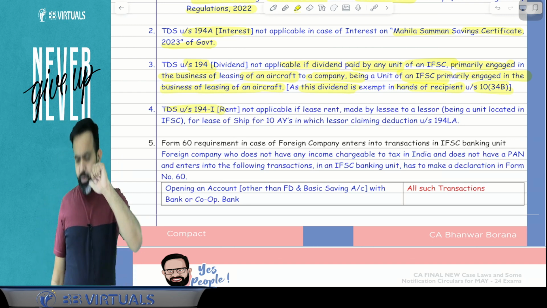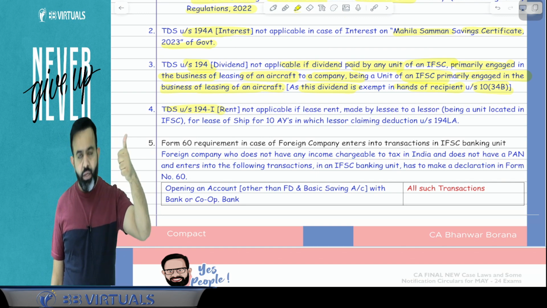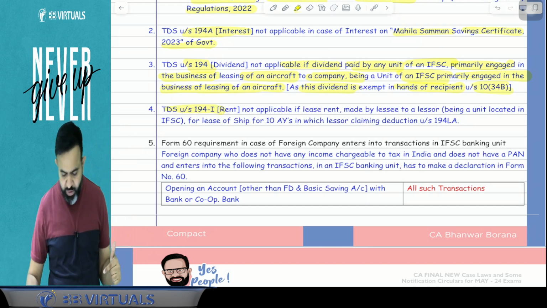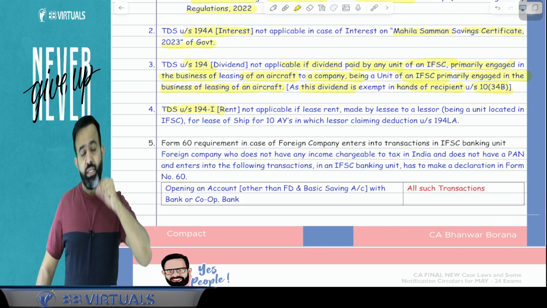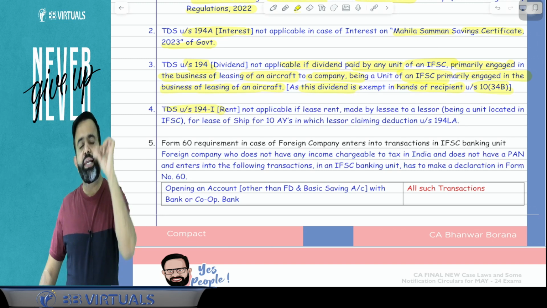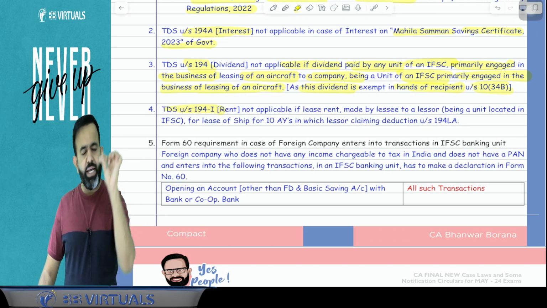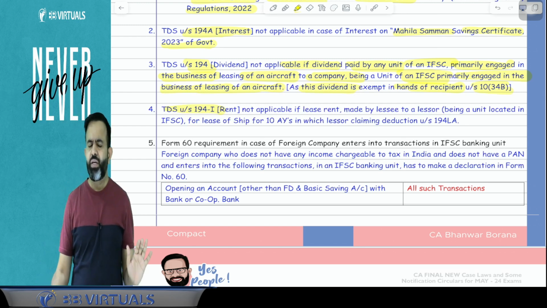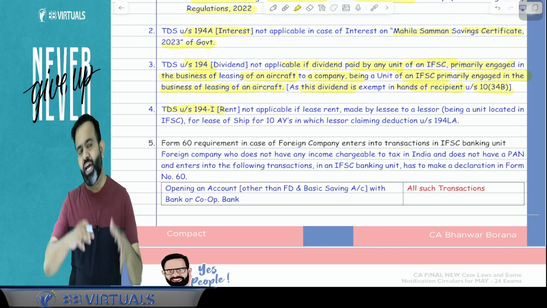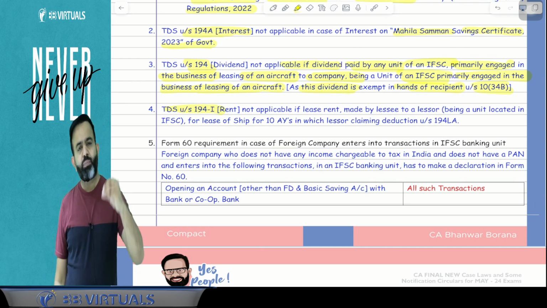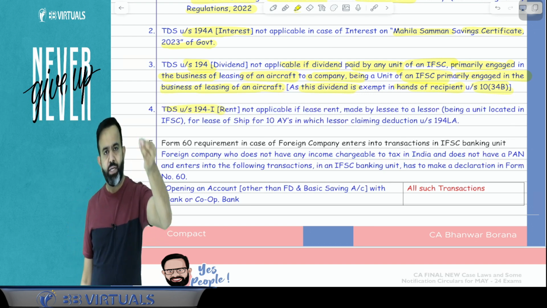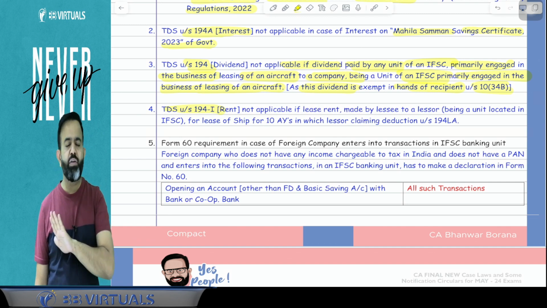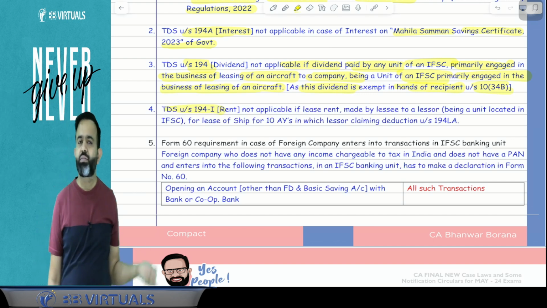Now, if you remember, I have mentioned in our compact, suppose in IFSC, International Financial Service Center, there is any person and that person lets out or leases any aircraft, and you know that in an IFSC located unit, there is no need to pay the tax for 10 years. So in IFSC, suppose that person has leased out any aircraft. Then whatever rent is received by that person will be exempted for 10 years. For 10 years, there is no need to pay the tax due to the deduction.